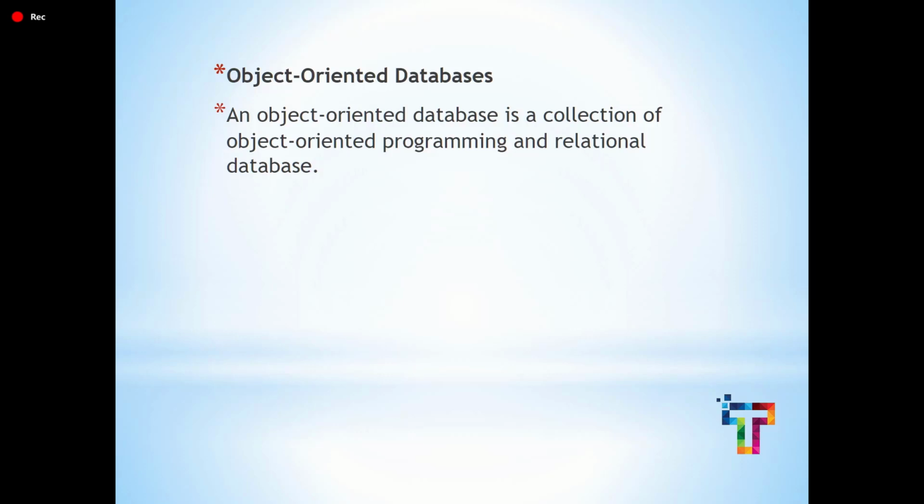An object oriented database is a combination of object oriented programming and relational database. Here we are combining both these concepts. Whatever data you are talking about will be in the form of objects and entities. It means it is more secure. An object oriented database is more secure.